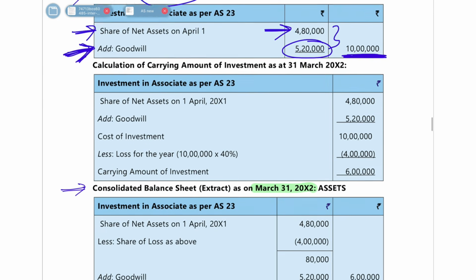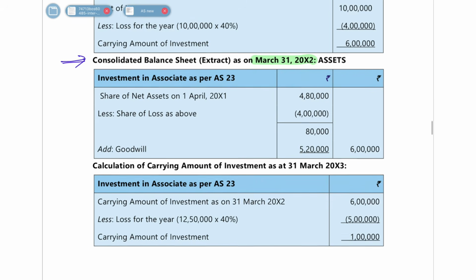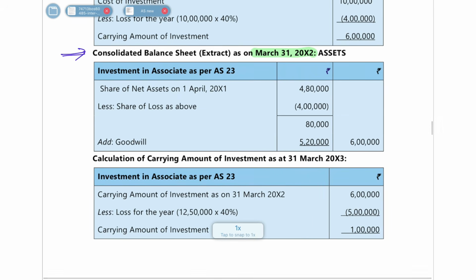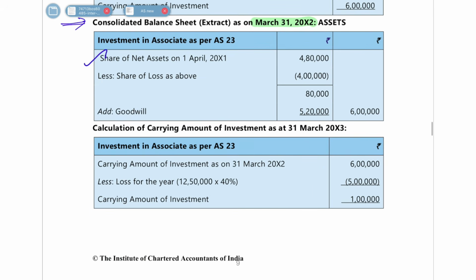Okay. So when you are going to show your extract of the balance sheet, you will take the share of net assets again. Your share of net assets will not change, it will remain the same. What was there on your acquisition date is going to remain the same only. So it is 4 lakh 80,000. Your goodwill also remains the same, 5 lakh 20,000.